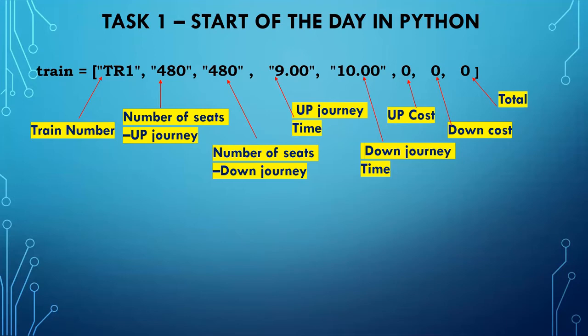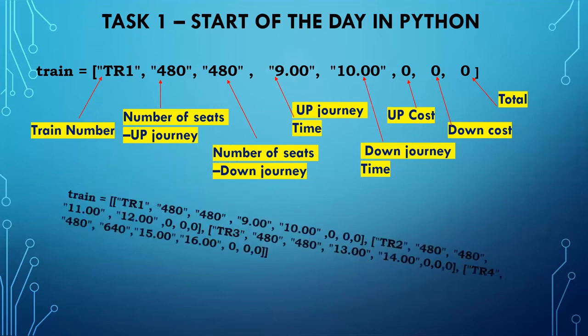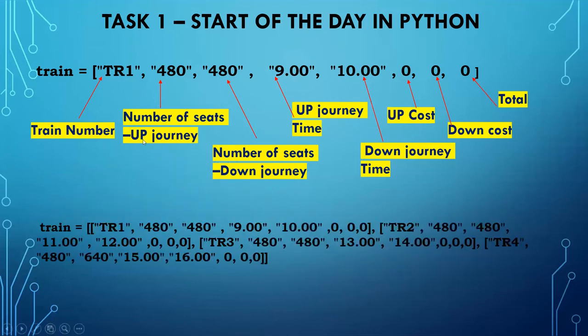Like that, I can make a multi list. So for 4 trains I made the list. You can see here train 1, train 2, train 3, and train 4. So for 4 trains I made it. Okay, so this is what we have to create first.